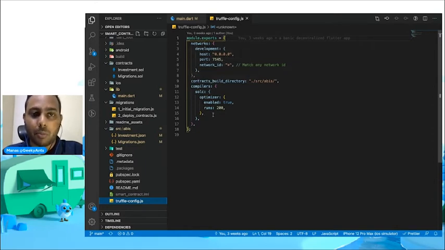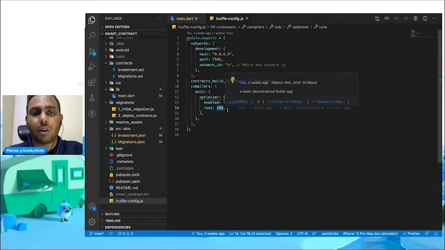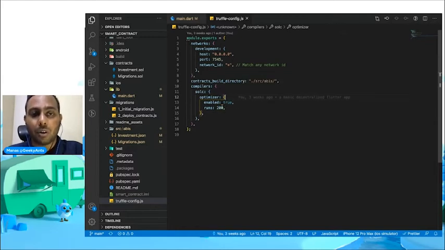And third is some compiler information. But the really interesting thing here is the number of runs. The compiler will optimize a smart contract so that if the number is higher than this, the deployment cost would be more and the cost to execute the functions would be less, and vice versa for a number lower than this. To run any function or any command on the blockchain, we need to pay to the chain, right? So a number lesser than this will have a higher deployment cost, but a lesser function execution cost. So we have this, and we are done with these three things, right? Contract, migrations instruction, and configuration.